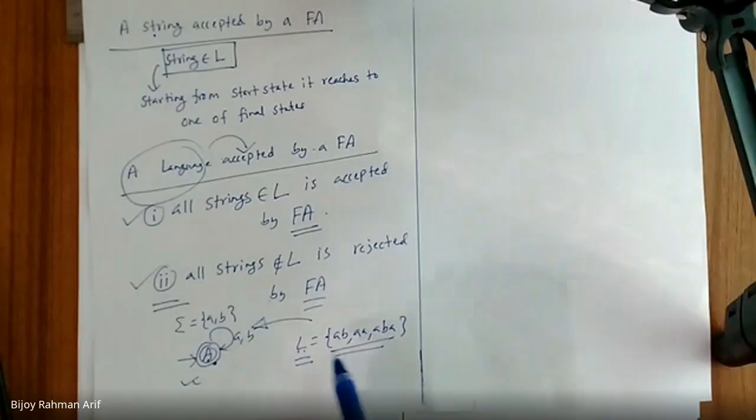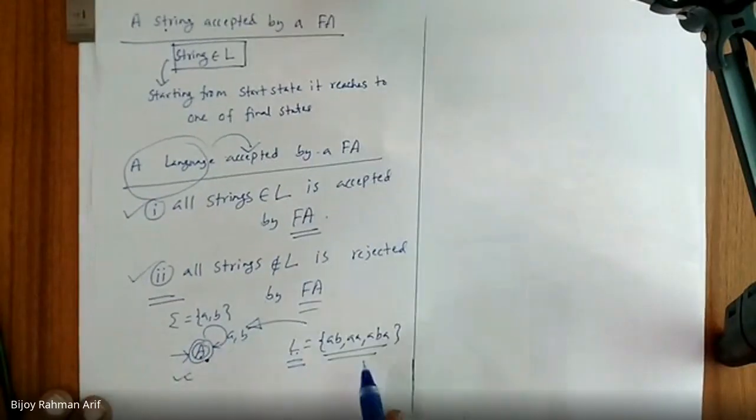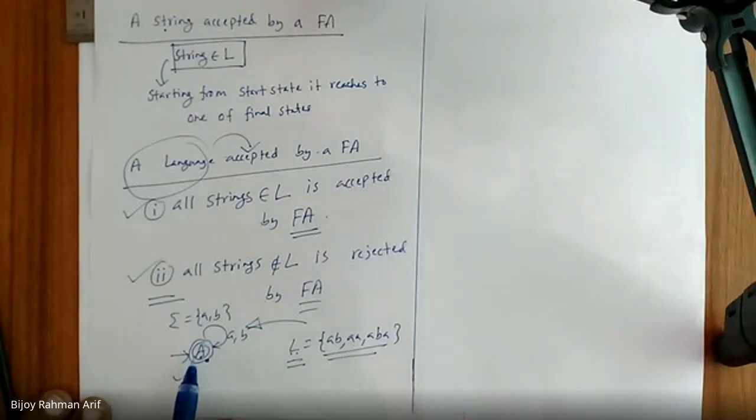The strings are starting from A, right? All this, AB can be accepted by this, AA can be accepted by this, ABA is accepted by this. So my question is, is this language accepted by this finite automata or not?